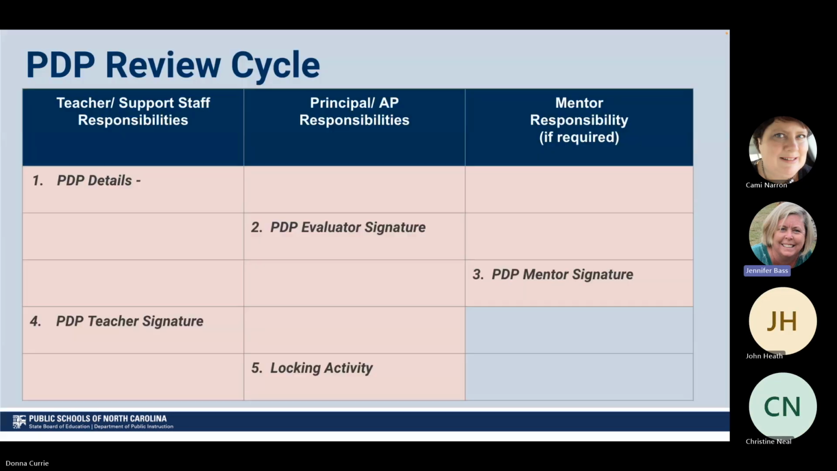First, the teacher will put in the PDP details into the system. Then the principal will review and sign off. And then if you are assigned a mentor because you're a BT teacher, your PDP has to be signed by your mentor. If you do not have a mentor, that is not going to be required. But if you do have a mentor and you don't get that mentor to sign before it's locked, you're going to have to go back and have it reopened. So make sure you get all the signatures that you need.